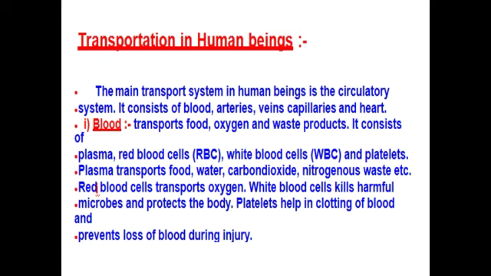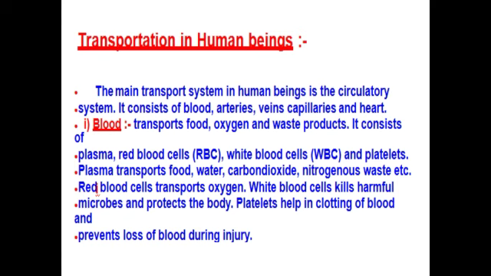This plasma transports food, water, carbon dioxide, nitrogenous waste, etc. The red blood cells are used in the transportation of oxygen. The white blood cells kill the harmful microbes and protect the body. And the platelets help in the clotting of blood and prevent the loss of blood from injury during an accident.